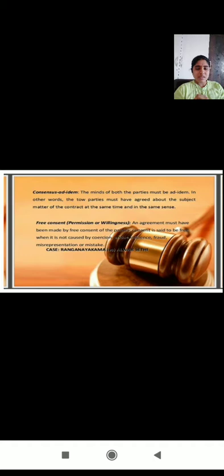At the same time and in the same sense. In the past example we discussed that A wants to sell his car to B and B wants to buy the car of A, but here A has two cars, one is a red car and another one is a blue car. A wants to sell his red car to B, but B is accepting his offer for the blue car, so they don't have the matching of the minds.